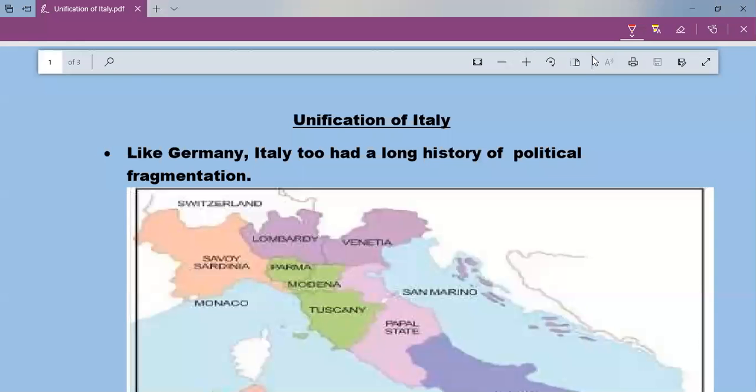Today, we are going to study about unification of Italy. Last class, we studied about unification of Germany. Both had similarities. Like Germany, Italy too had a long history of political fragmentation. Fragmentation means Italy was divided into different parts.